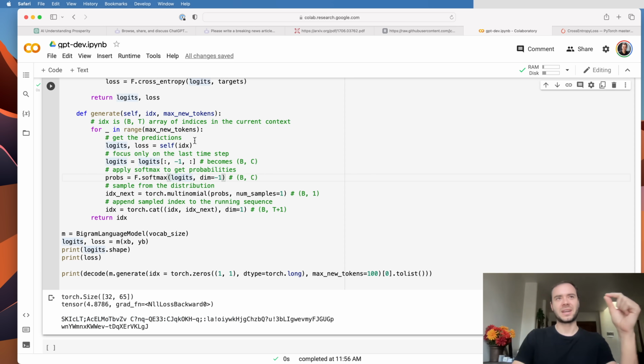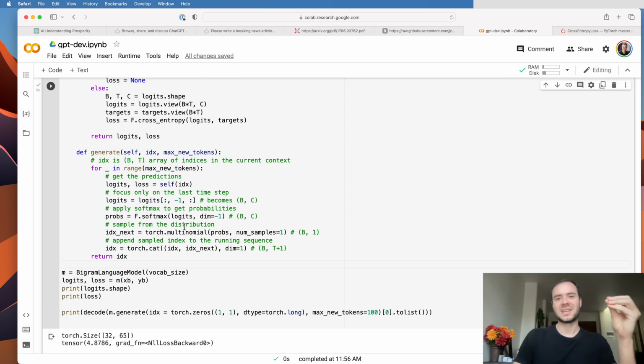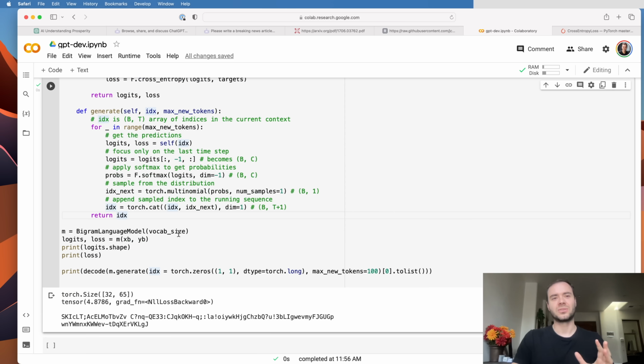The only reason I'm writing it this way is because right now this is a bigram model, but I'd like to keep this function fixed, and I'd like it to work later when our characters actually look further in the history. Right now the history is not used, so this looks silly, but eventually the history will be used, and so that's why we want to do it this way. So just a quick comment on that.